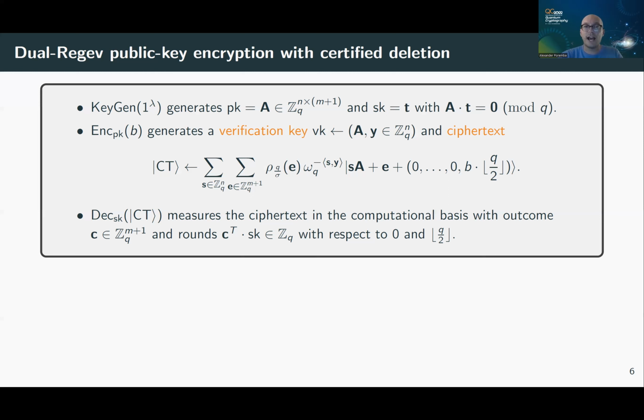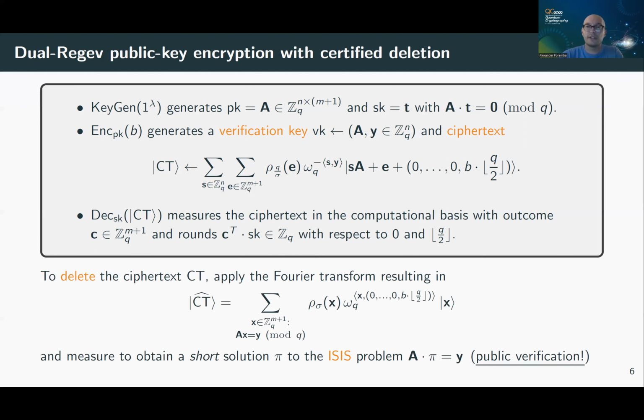Okay, so how can we use this for certified deletion? Well, we're going to do exactly what I described before. We're just going to apply the Fourier transform if we want to delete. Once we apply the Fourier transform, we get the following state, which is a superposition of short solutions to AX equals Y with a phase that depends on B.